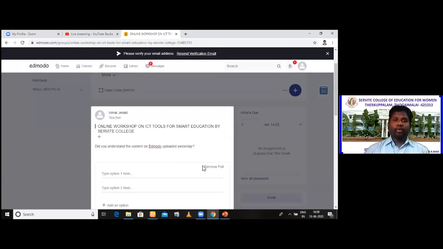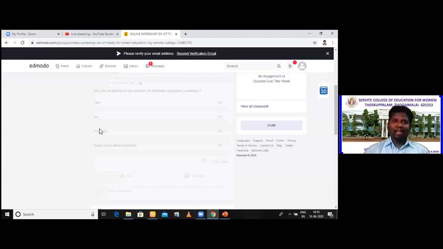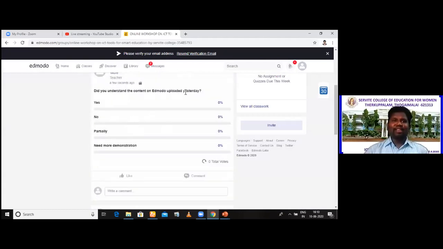So now you can see here, you can have options. Now, yes, no, partially. See, you can add options, partially. Another option you can have, see, add option. Need more demonstration? See, like this. When you post, this will be posted to the students. Am I clear to see here? Did you understand the concept of Edmodo? So students will be voting, and accordingly you will come to know.